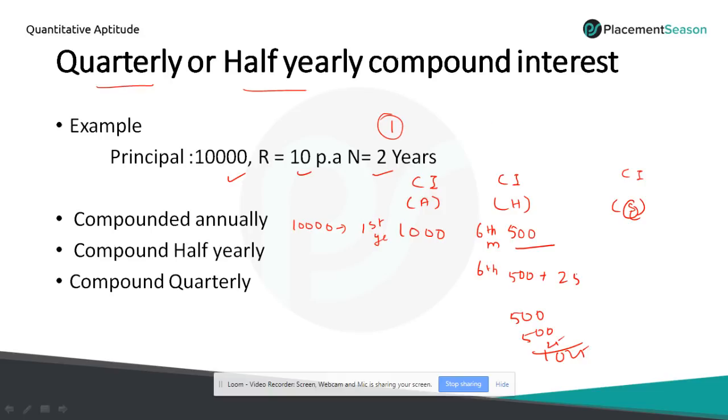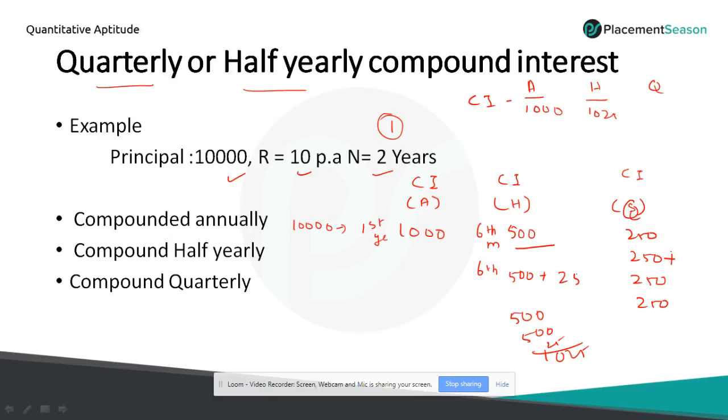So I'm writing it here for clarity. CI annually, we got the value only 1,000 rupees. Half yearly we got 1,025. So let's look at the quarterly. In half yearly we got 500 rupees, but in quarterly we got 250 rupees at the end of the first 3 months. Second 3 months we'll get again 250. Then third 3 months again 250, and last 3 months we'll get again 250.